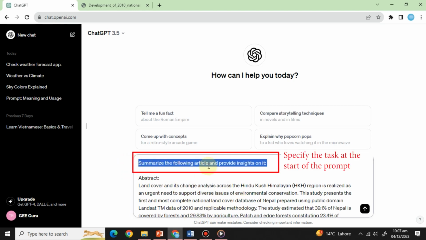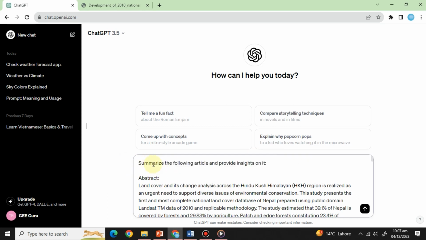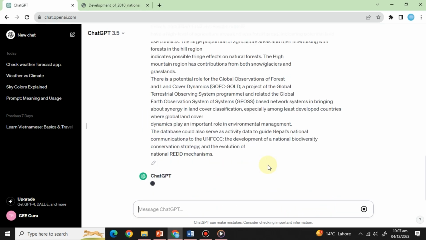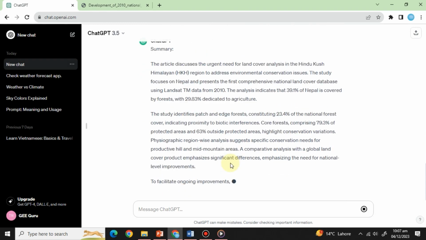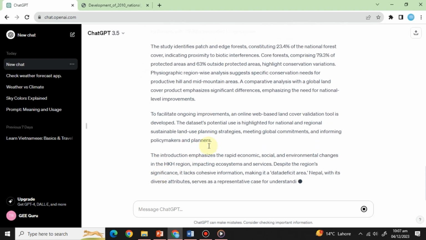In the start of our prompt, we will specify the task, which is summarize the following article and provide some insights on it. Now, as a result, ChatGPT gives a quick summary based on the information we selected and provided it.